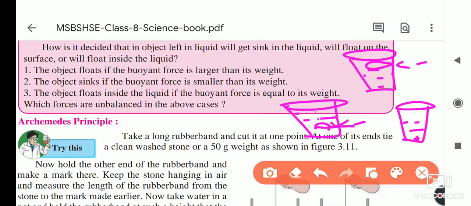So the object floats if the buoyant force is larger than the weight. When the object floats on the surface, which force is more? The force of buoyancy, FB, is more.